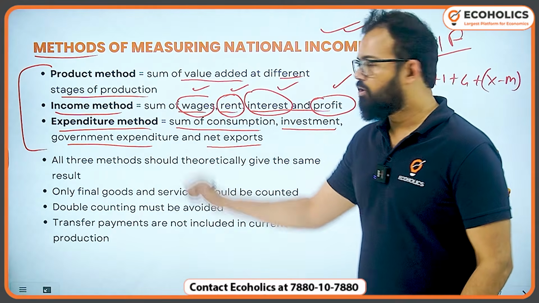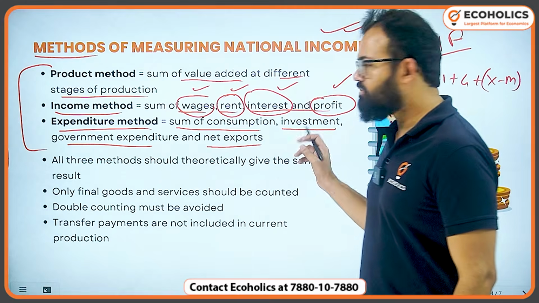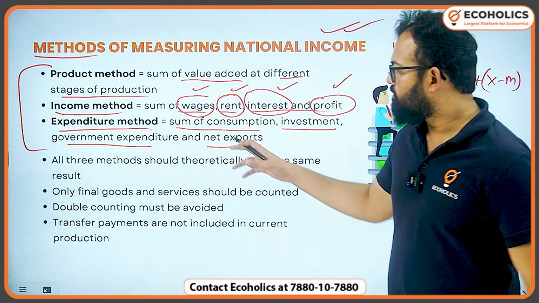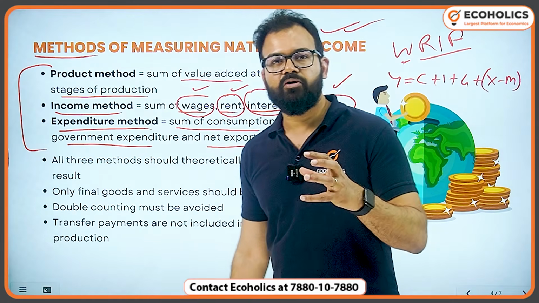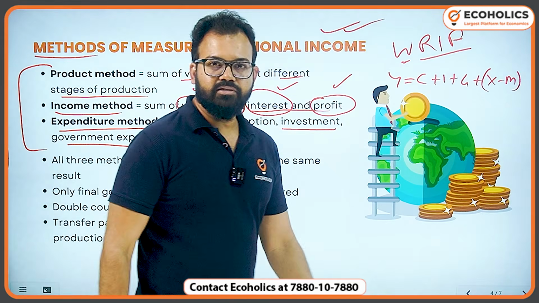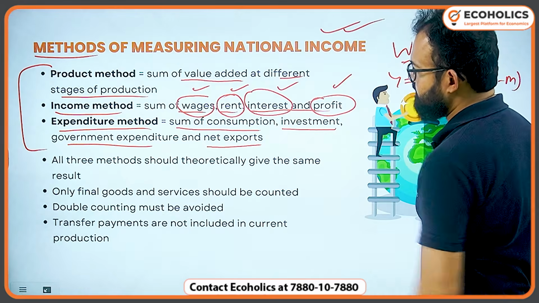So consumption means what households consume, goods and services. Okay. Next we have investment. It means firms made investment in machineries. And then we have government expenditure. So government is spending on roadways, infrastructure, etc. And export and import. So plus minus, and export creates demand. So this is called expenditure method.